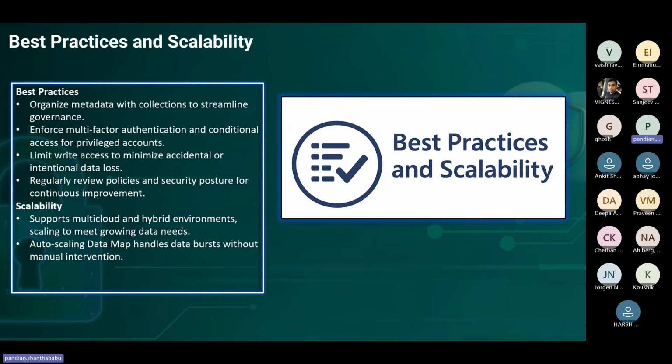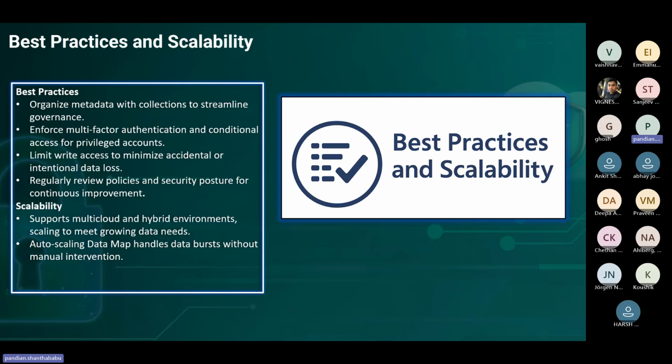With respect to the best practices, definitely we need to organize the metadata and collections for streamlined governance, and we have to enforce multi-factor authentication and conditional access for privileged accounts. As I mentioned earlier, the second slide talks about different roles and responsibilities.